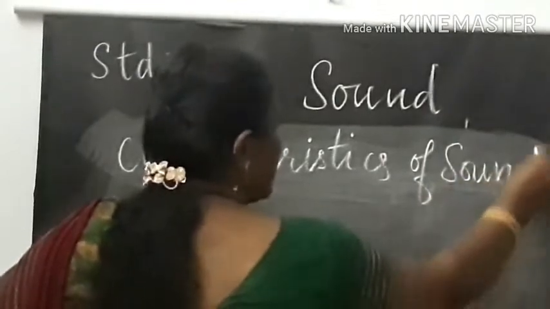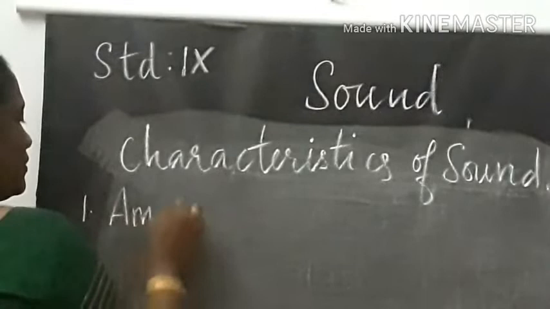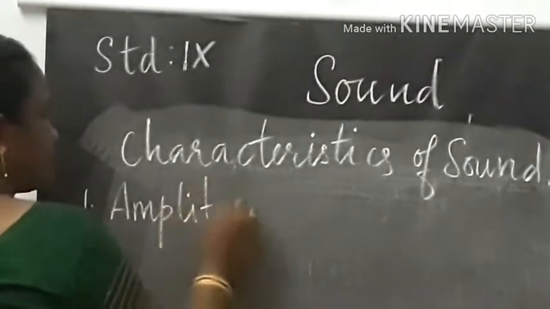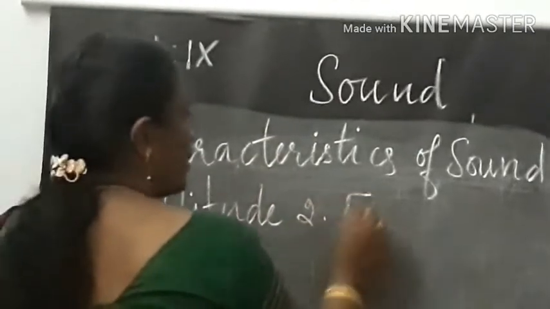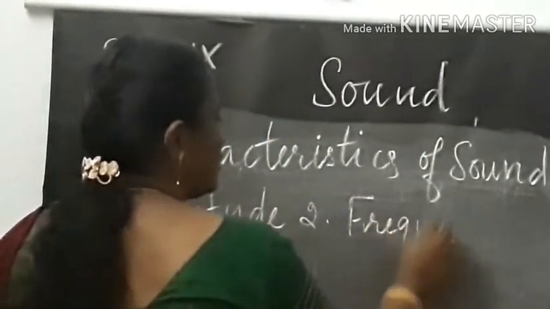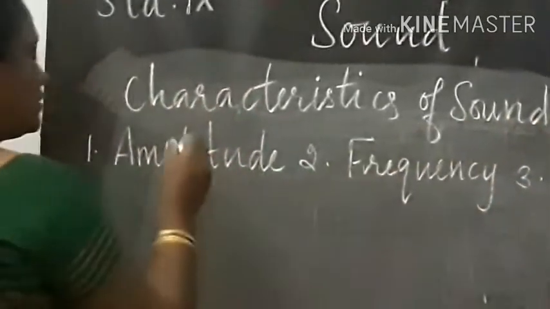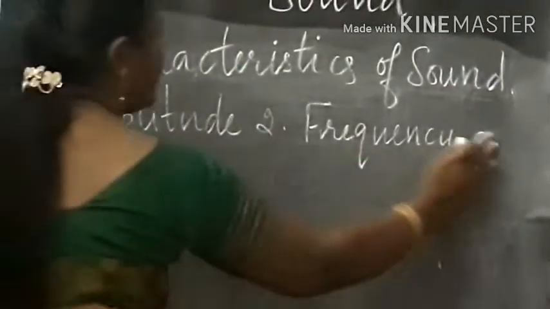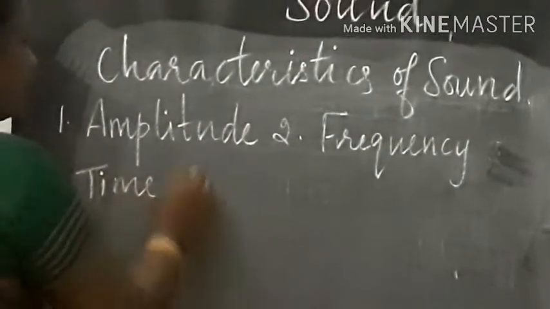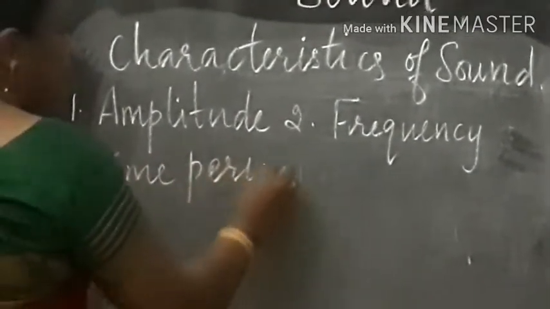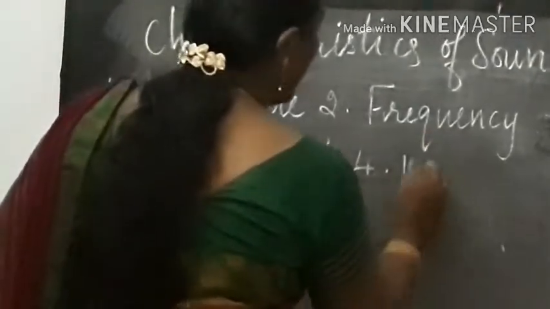There are 5 characteristics of sound. The first one is amplitude. The second is frequency. The third one is time period. The fourth is the wavelength.